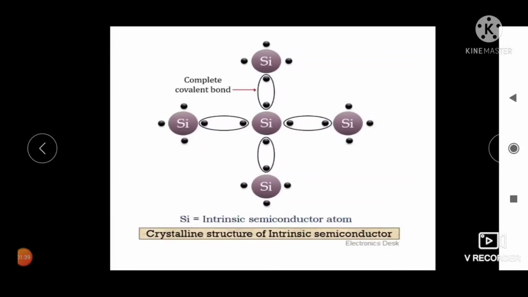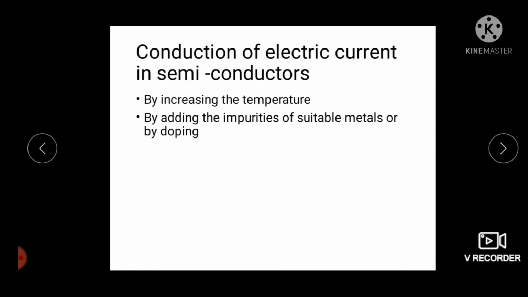As the temperature increases, it acquires some thermal energy. Due to this, the covalent bond breaks and electrons are free to move. Then electrons move from the valence band to the conduction band. Electrical conductance occurs. We can also increase the conductivity by adding impurities of suitable metals, or by doping.